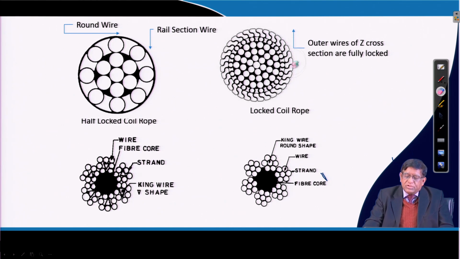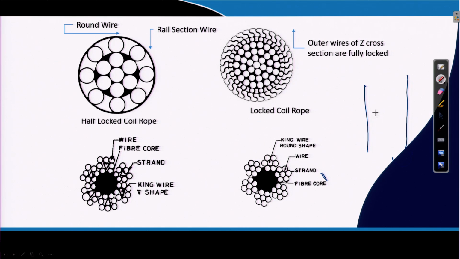That is why locked coil ropes are used wherever, for example, a cage is going down into your underground mine, suspended by this rope. If it is moving up and down, there will be oscillations of the cage, and the people will be uncomfortable.